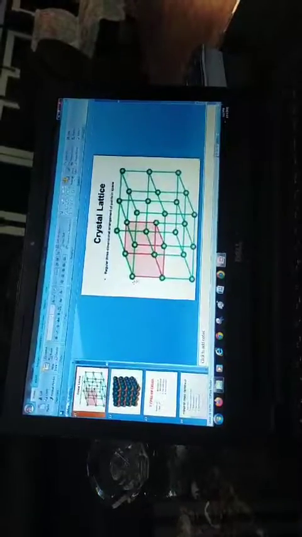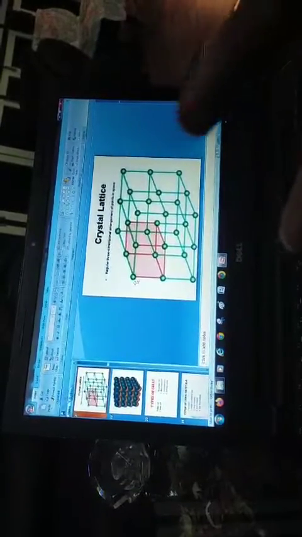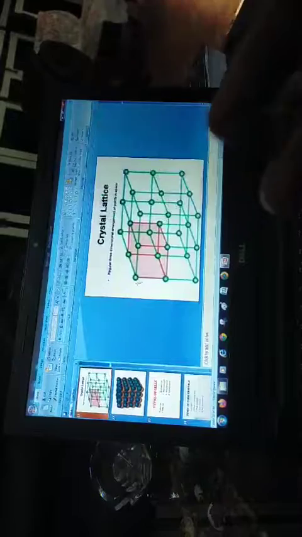The next topic was unit cell. You can see the crystal lattice. The unit cell is the smallest repeating unit, a cubic-like structure which repeats again and again to form this crystal lattice. Due to this repetition of the unit cell, the small pink colored unit cell, this big space lattice is formed.